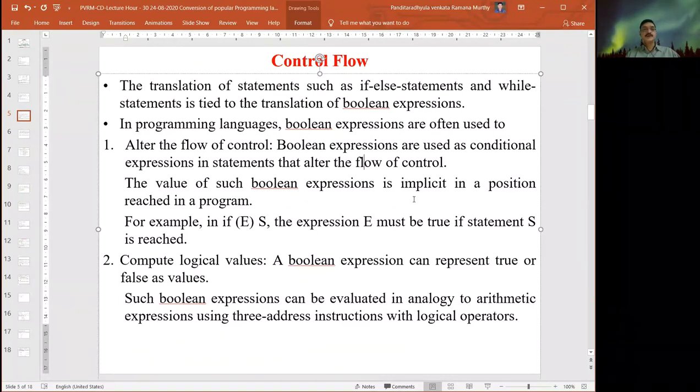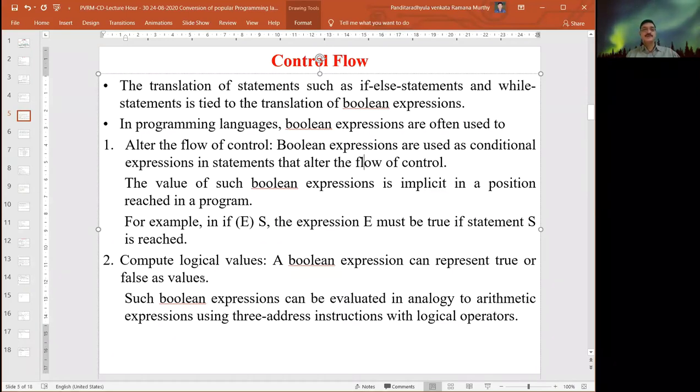For example, in the statement if (E) S, that means if the expression then the statement, the expression E must be true if the statement S is to be reached. This is called implicit.